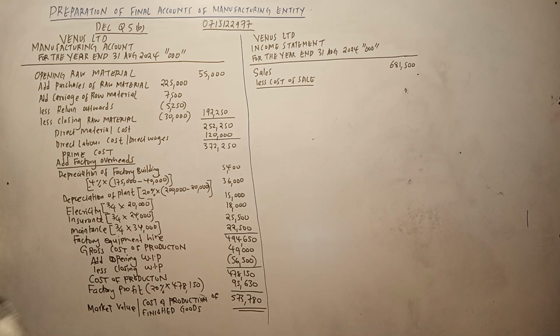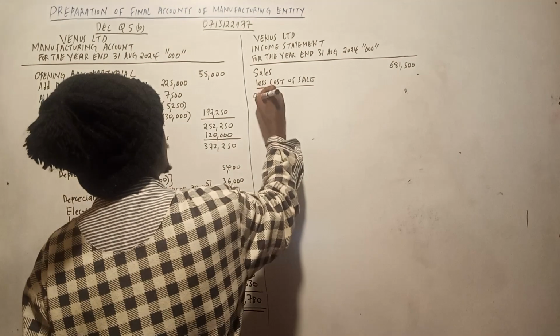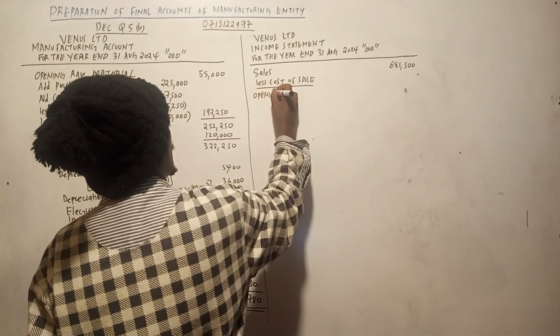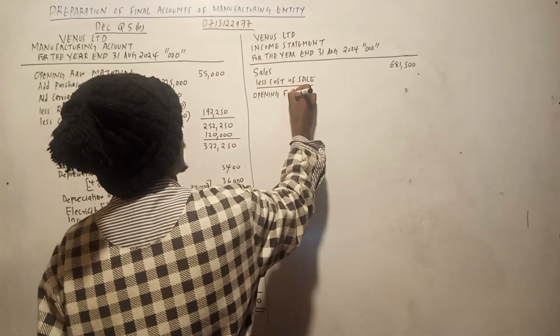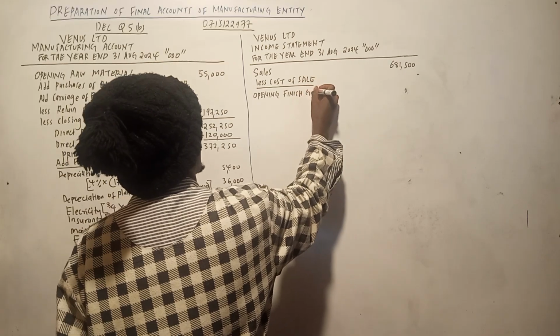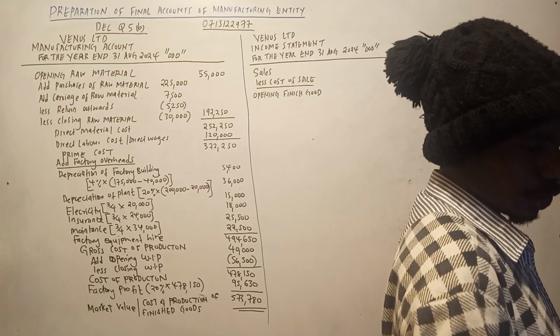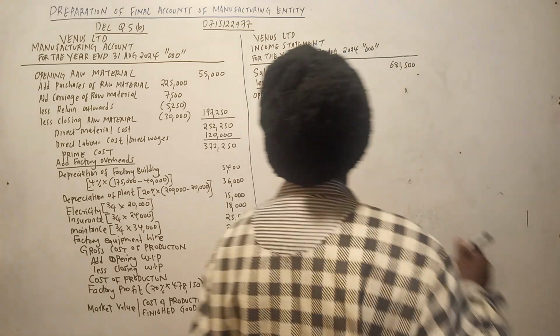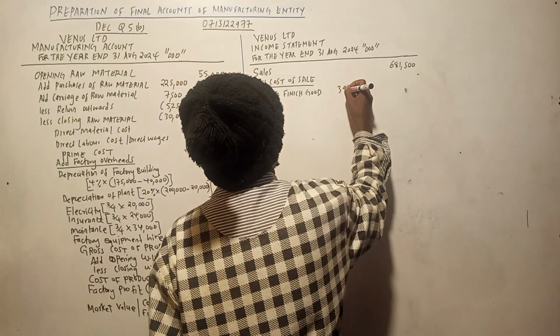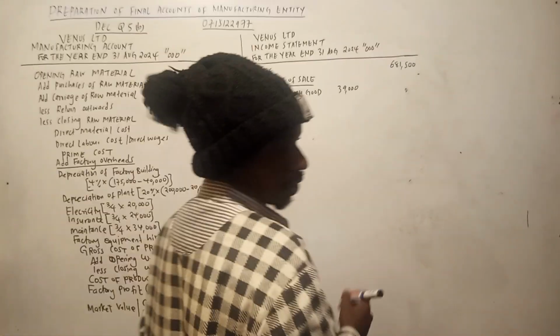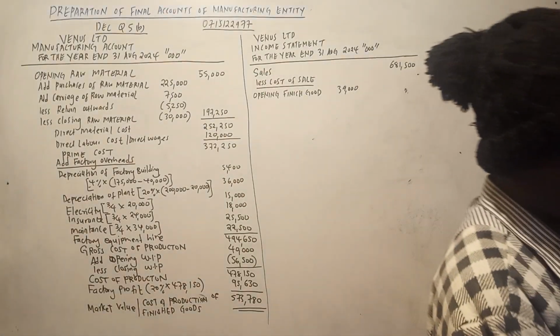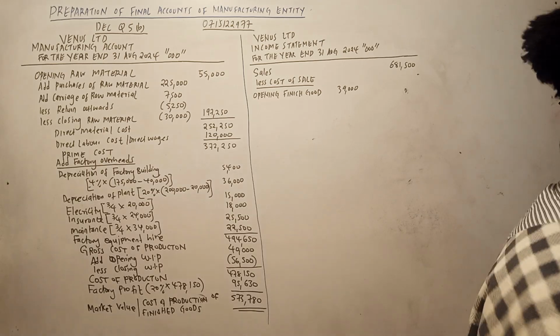So we start with the opening finished goods. Opening finished goods is there in inventory, 39,000. And remember that one is for how many units? 39,000 is for 200,000 units.